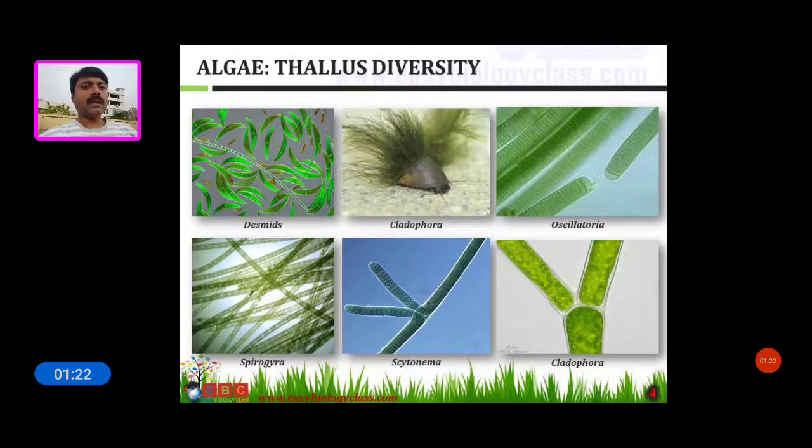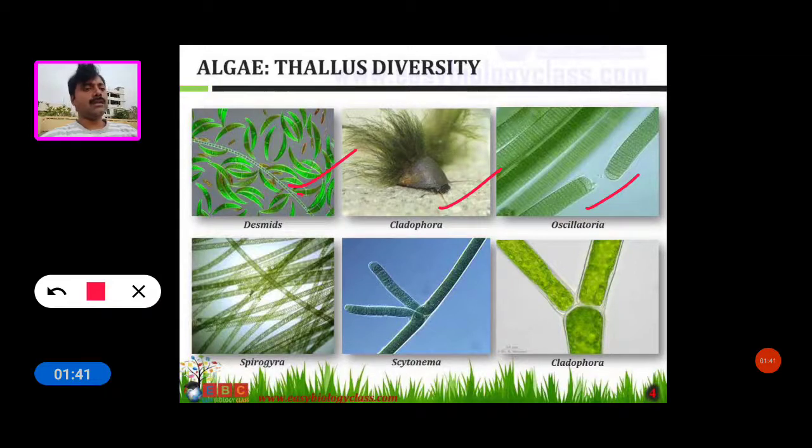So this is algae thallus diversity. Now see some algae thallus structures. These are some desmids. This is the Cladophora algae. This is the filamentous blue-green algae, Oscillatoria, and this is the Spirogyra, and this is the Cytonema. This is the Cladophora thallus. So these are some green and blue-green algae thallus structures.